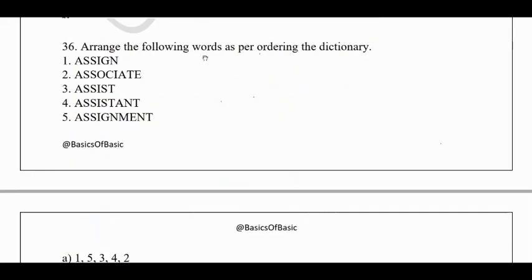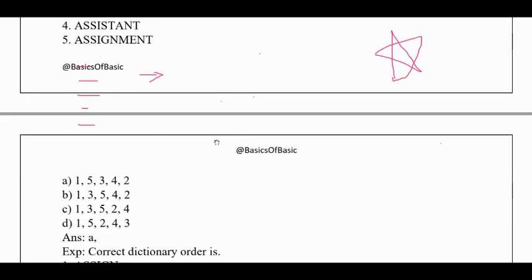So the next question is, arrange the following words as per order in the dictionary. So this is also very important. This is also asked in SSC exams and all. Okay, so you need to arrange the words as per the dictionary. Okay, so ASS, the first three letters are similar, and then I comes, so this goes last, so the answer should contain two at the end. So let us see the options if we can directly eliminate some. Yeah, we can directly eliminate C, D. So the answer depends on these two. So here these are the same, these are the same, so we first need to check the second one. If we check the second one, then we'll directly get the answer.